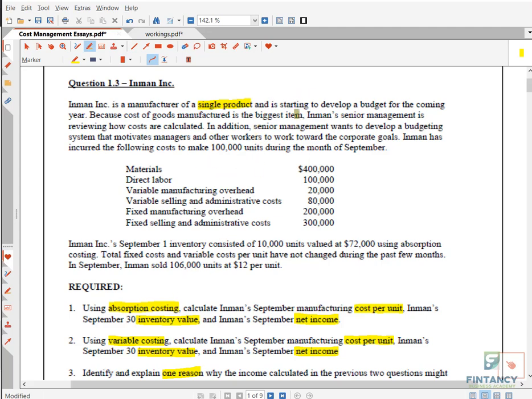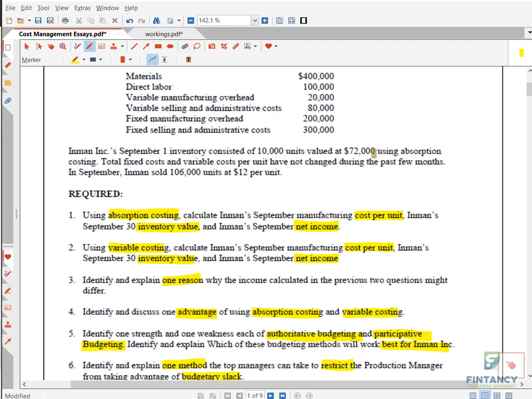Starting to develop a budget for the coming year, because cost of goods sold, cost of goods manufactured is the biggest item. The management is reviewing how costs are calculated. In addition, management wants to develop a budgeting system that motivates. See, we need to motivate the managers so that they work towards the corporate goal. How to motivate the managers? By using authoritative budgeting or participative budgeting? This is the answer for question number 5.